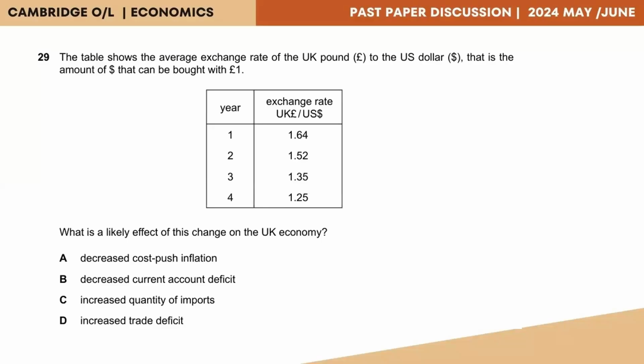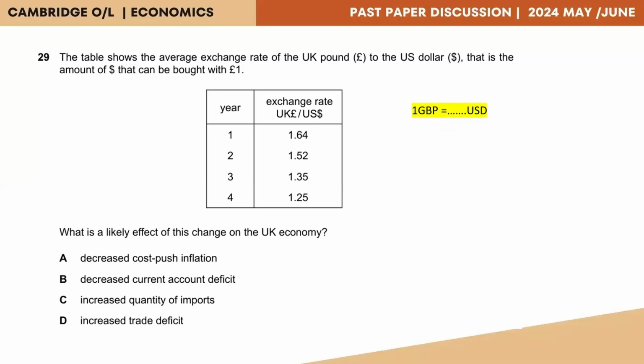Question 29. The table shows the average exchange rate of the UK pound to the US dollar. That is the amount of dollars that can be bought with £1. The question is, what is a likely effect of this change on the UK economy? So we have the years 1 to 4, and then we have the exchange rate. Now they have informed us that the exchange rate is calculated how many US dollars could be purchased with one Great Britain pound.